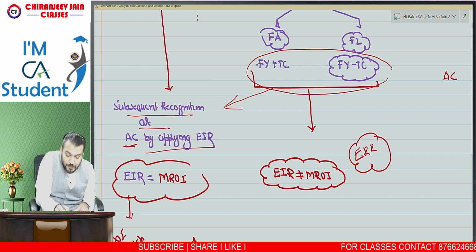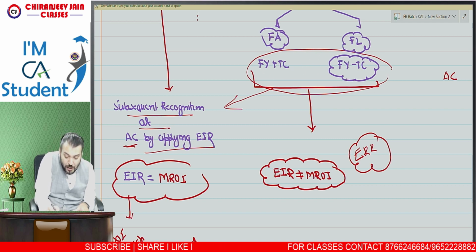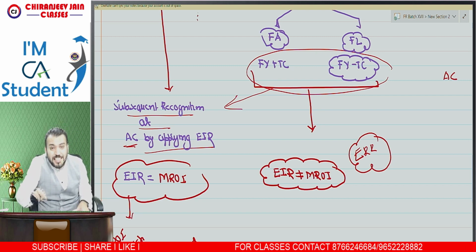Of course, at the market rate of interest, the present value of contractual cash flows will not be equal to the initially recognized amount. Therefore, we need to recompute the EIR.